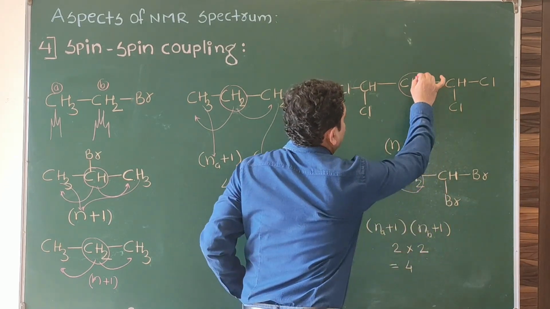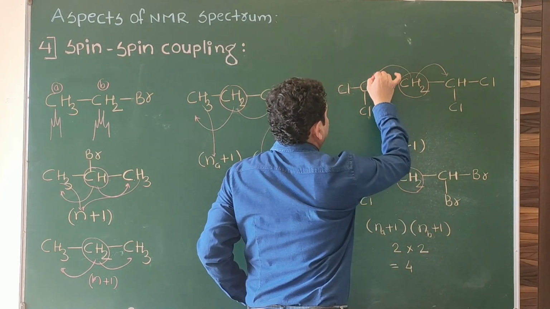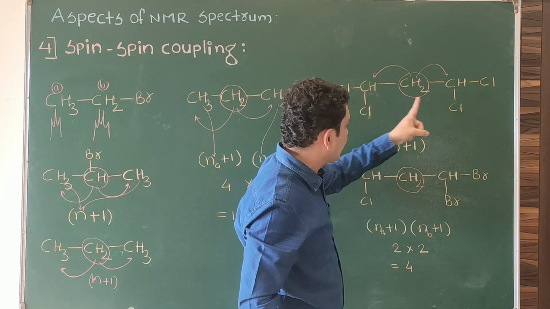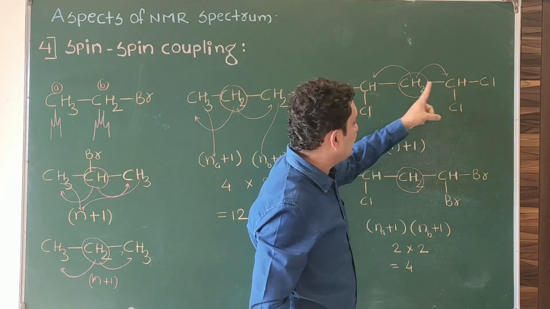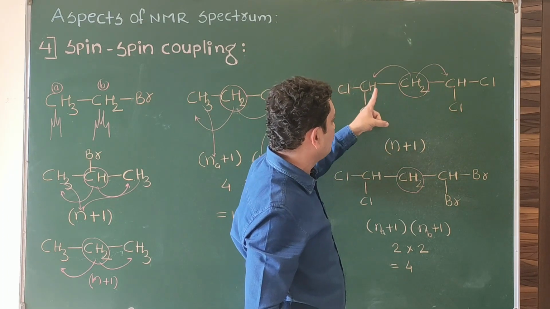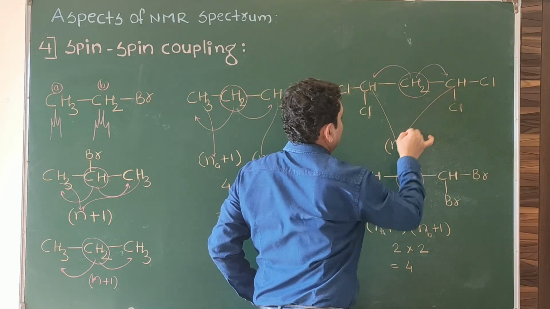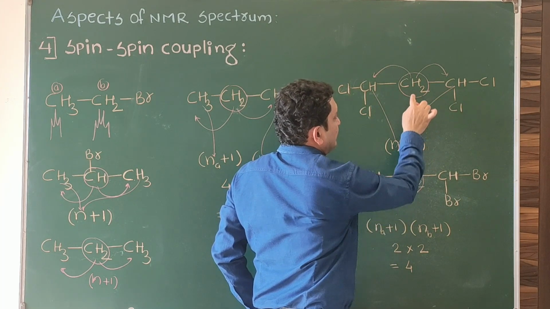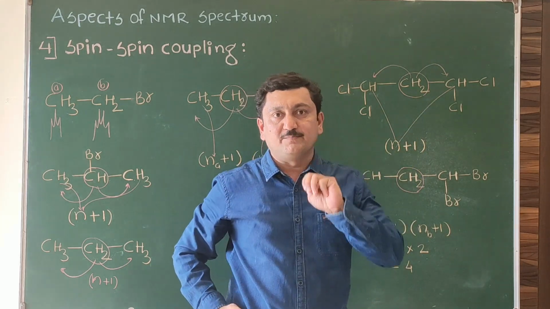Now in case of this one, protons are present on both sides and both sided protons are equivalent to each other. Collectively they are giving the same signal, so collectively they will split. Again, the N plus 1 rule we have to use. Here the value of N will be 2, 2 plus 1, 3. The CH2 signal splits into a triplet.